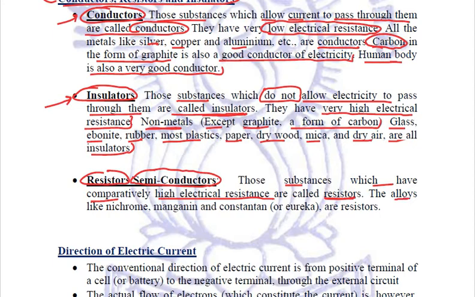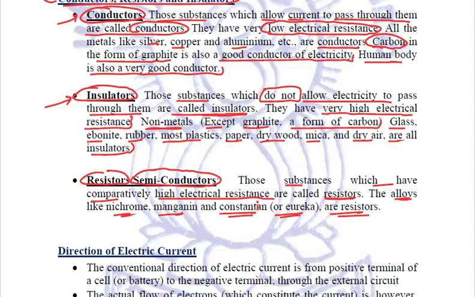For example, alloys like nichrome, manganin, constantan or eureka are all resistors, right? So these are the three types of substances: conductors, insulators and resistors. Conductors freely allow the current to pass through them.